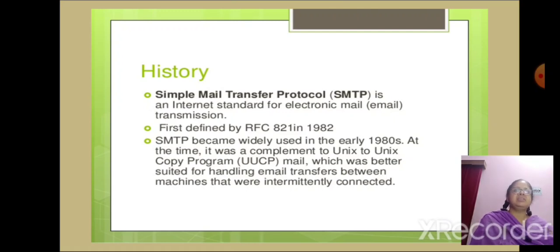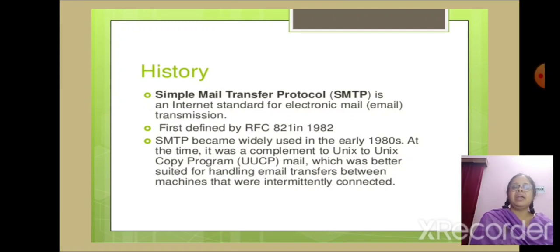As an internet standard, SMTP was first defined in 1982 by RFC and updated in 2008, which is the protocol variety in widespread use today. Mail servers and other message transfer agents use SMTP to send and receive mail messages. It is first defined in 1982 by RFC 821.